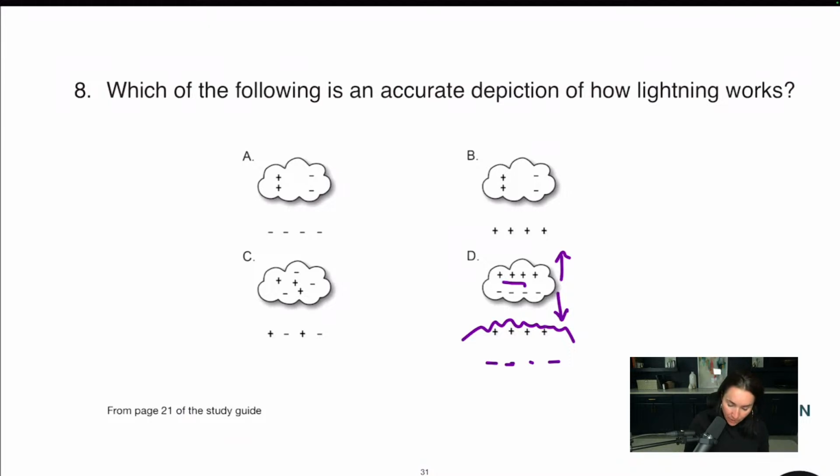And these negative particles become attracted to these positive particles, and lightning happens. Now, some of you who are more schooled in your physics may have a more nuanced definition of this, but for the K6 exam, that's all you need to know. Basically, particles start to separate based on positive and negative charges. The ground becomes positively charged. The cloud's negative charges move down to the bottom of the cloud, so they're close to the ground. When a connection is made, lightning forms. And that's what happens.